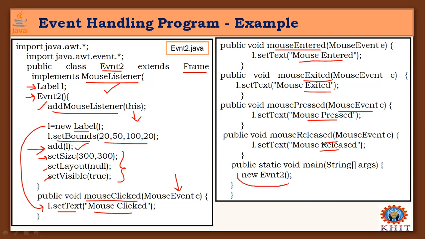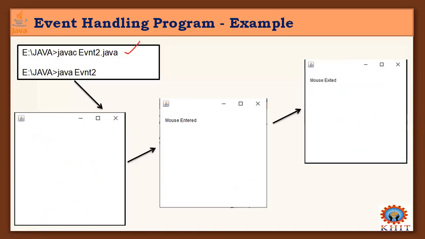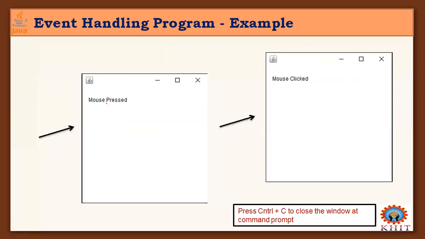Okay, all these happen when you create an object of this class. So first, let me show the output. Compile as usual using javac and run Java Event2. Then initially you will get a window like this. When you enter the mouse into this area, a text message will display like mouse entered. When you exit the mouse from this area, the mouse exited message will be displayed on the screen. When you click the mouse, it will inform you that you pressed the mouse. To close that window, you need to press Control C at the command prompt. Otherwise, it will not close.